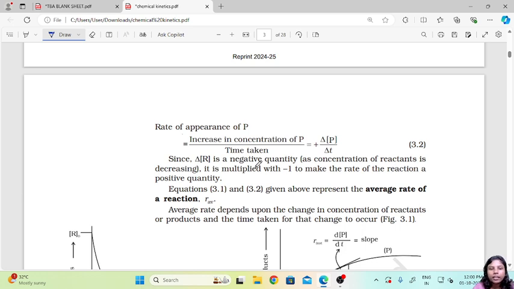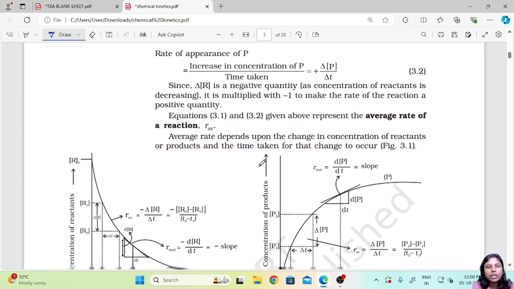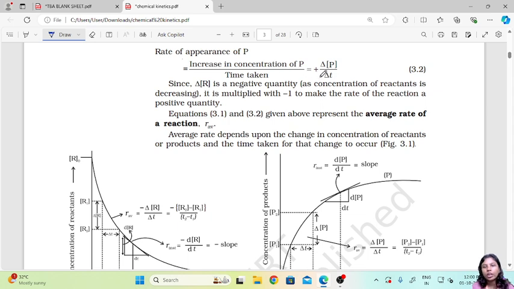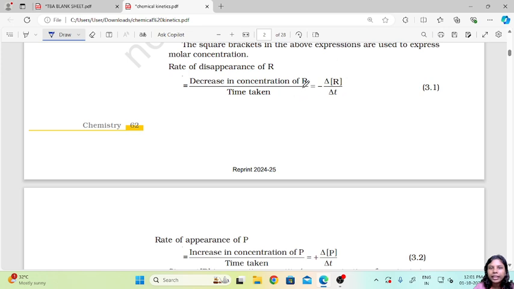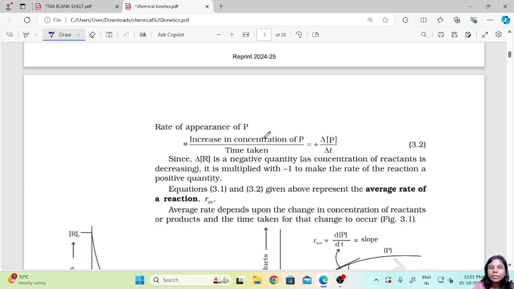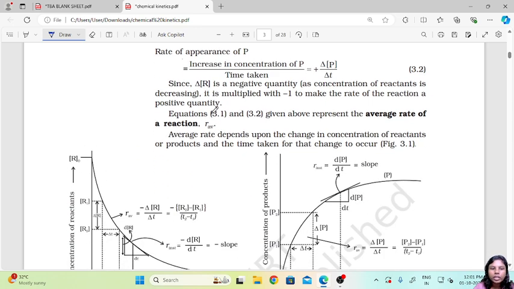Now since delta R is a negative quantity, as the concentration of reactants is decreasing, it is multiplied with -1 to make the rate of reaction a positive quantity. So here we were getting a negative quantity, and the rate cannot be negative. So we multiply it with another negative quantity, that is -1, so the rate of reaction becomes a positive quantity.